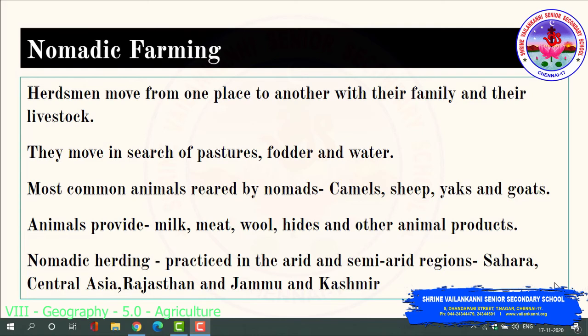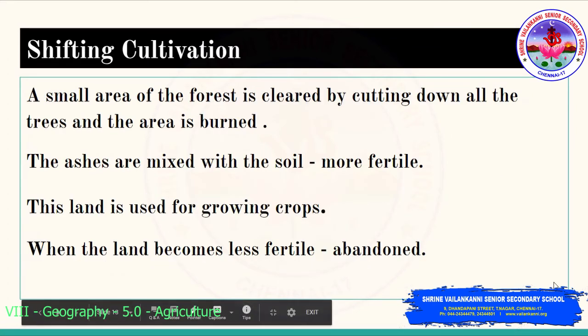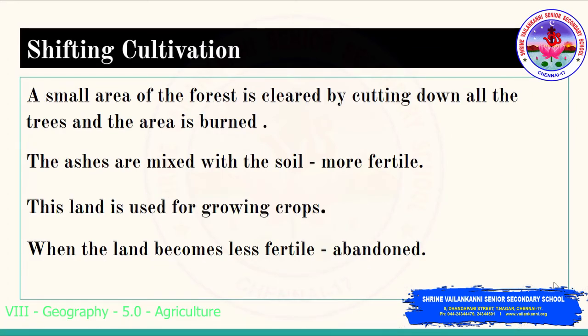Okay. The next one is the shifting cultivation. So in shifting cultivation, the practice is that a small area of the forest is cleared. How are they clearing? They cut down all the trees and then they burn that area. Okay, the area is then burned. So this method is called slash and burn agriculture. First they slash, they cut, and then they burn.